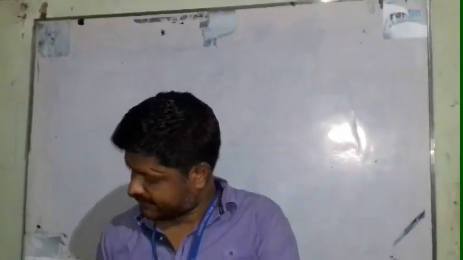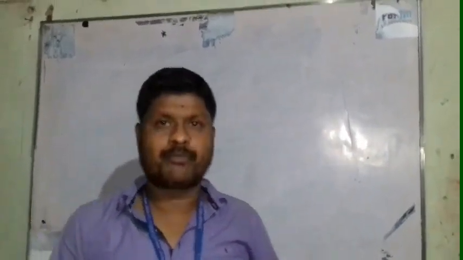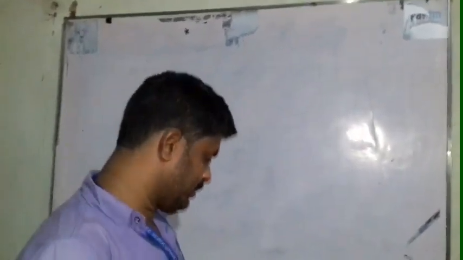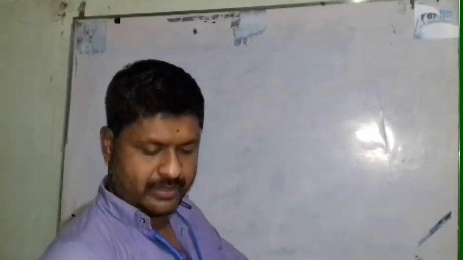In earlier classes, we have already solved question number 1 to 5. Now we will be solving questions 6 to 10 of practice exercise 2.4.